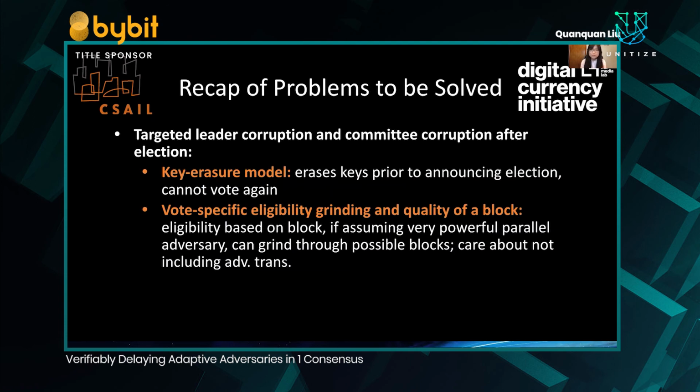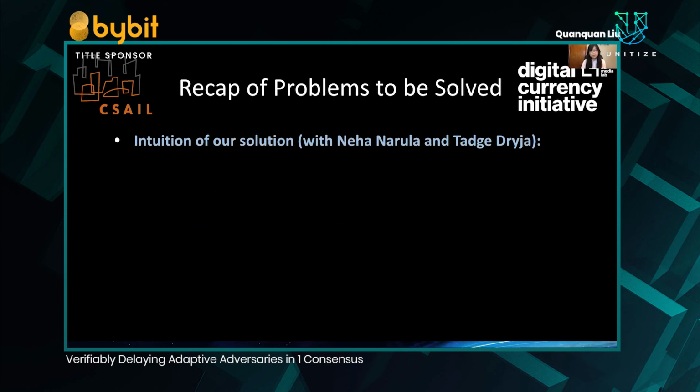So let me just give a quick recap. We want a protocol that protects against adaptive adversaries without using the key erasure model, and also protects against vote grinding or block grinding. Now I'll talk about our solution. So the intuition of our solution is the following.